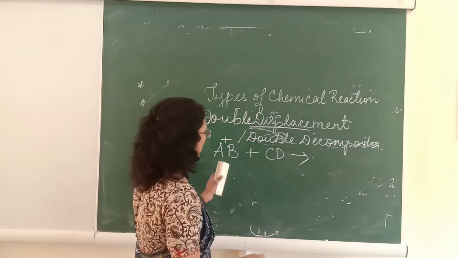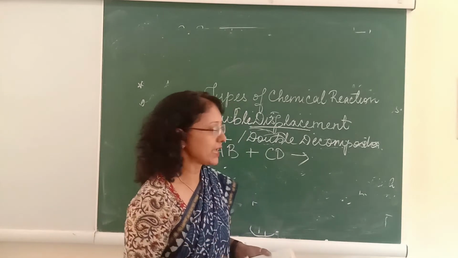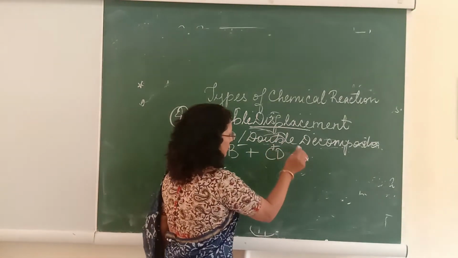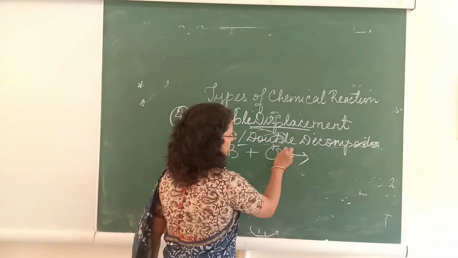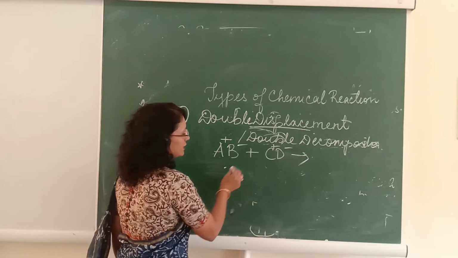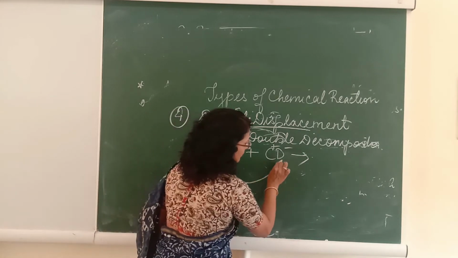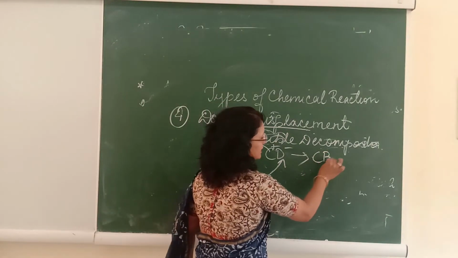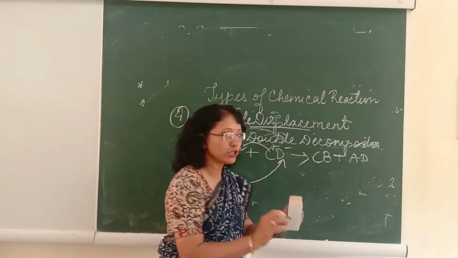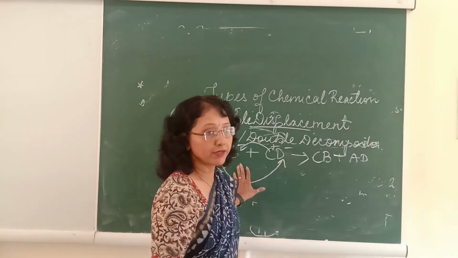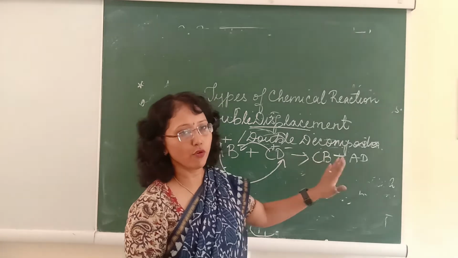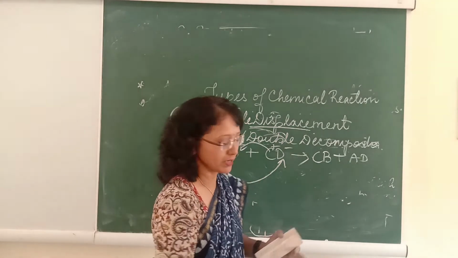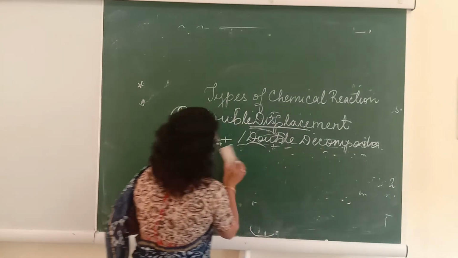You must know that whenever a compound is written, it always has two parts. One part is the positive part, the other part is the negative part. So in the same way here also, the first part is always positive and the next part is always negative. In this double displacement reaction, A is going to combine with D and C is going to combine with B. So what will be the compounds formed? CB and AD. So there is no point of the reactivity series, only the exchange of radicals, that is, the positive and negative parts taking place. Let's understand this with the help of a very simple example.